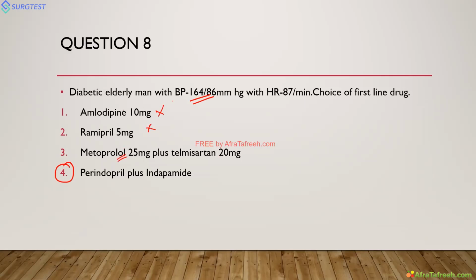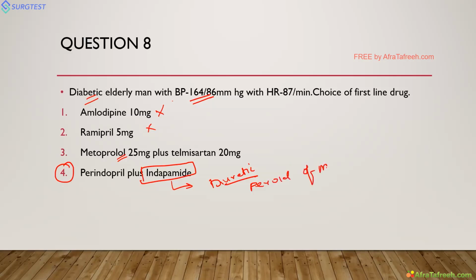Here, metoprolol: the patient is diabetic, and the patient does not have any ASCVD risk factor, no MI or angina. And metoprolol, a beta blocker, causes hypoglycemic unawareness. It also has some effect on lipid levels. But here, indapamide, which is a thiazide-like diuretic, is devoid of metabolic side effects like hypertriglyceridemia or any alteration in the sugar. So this you can use.